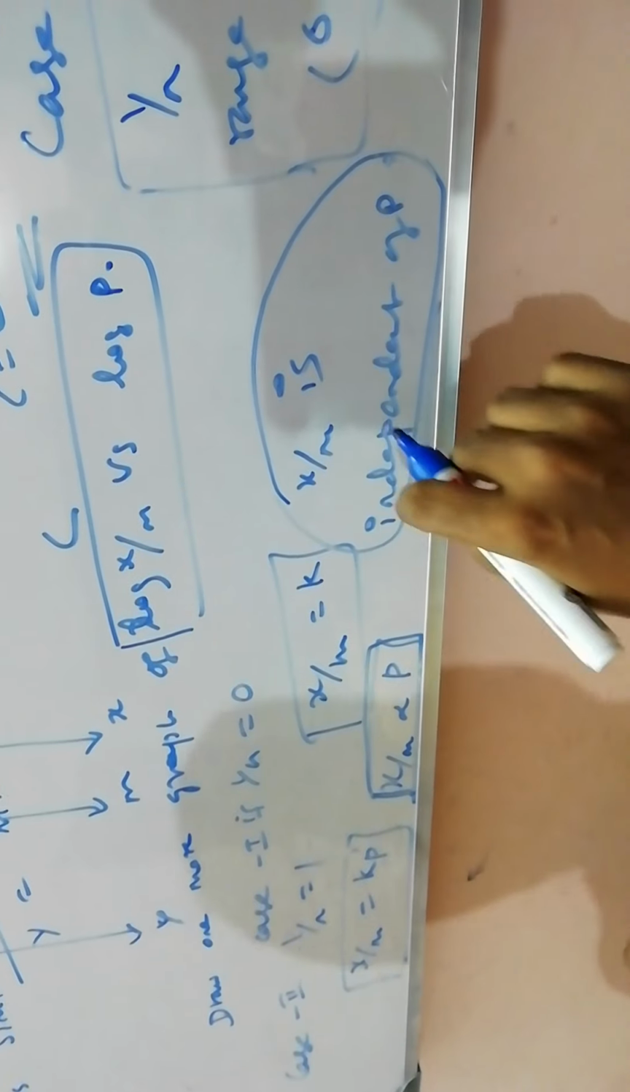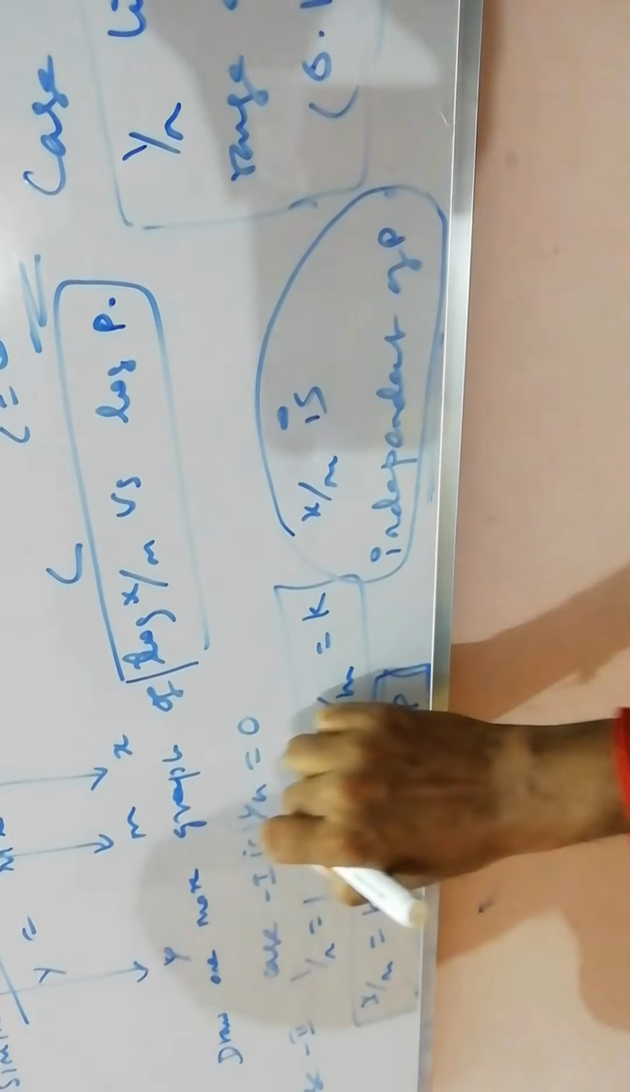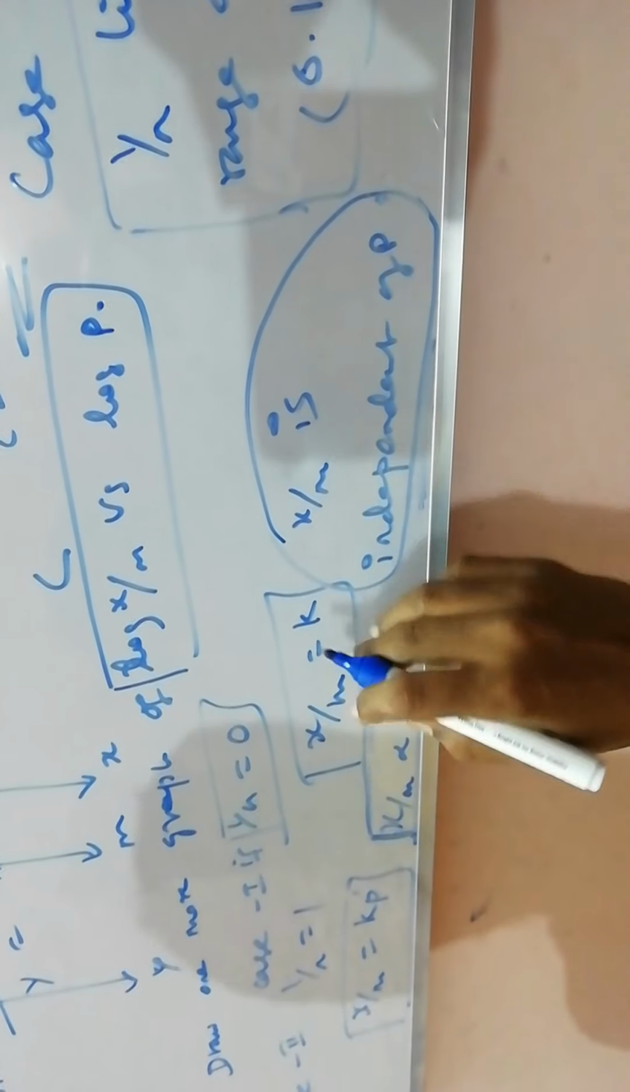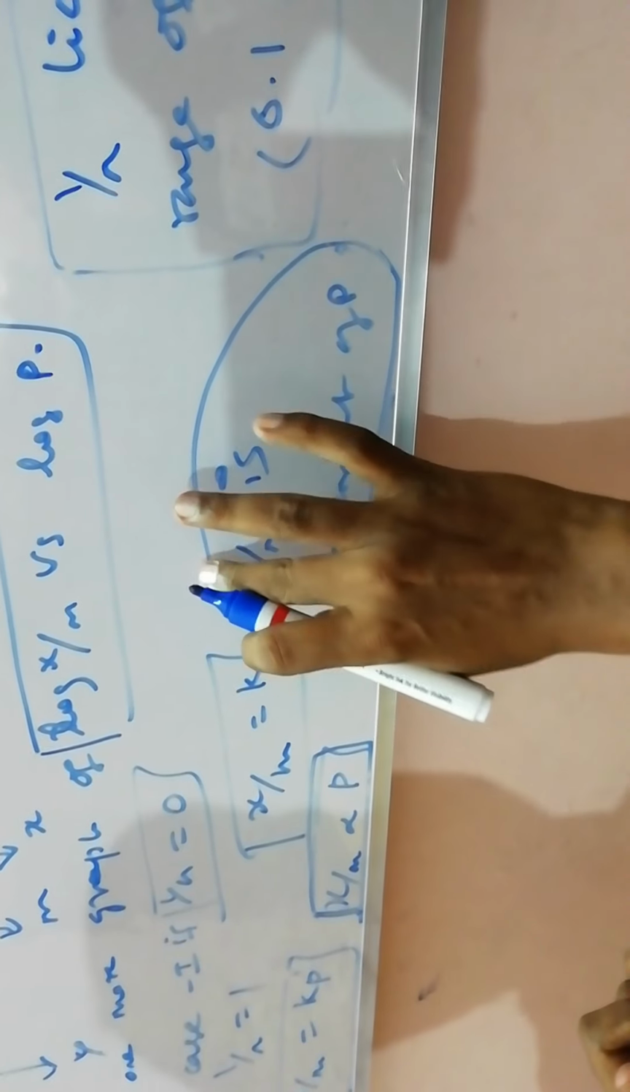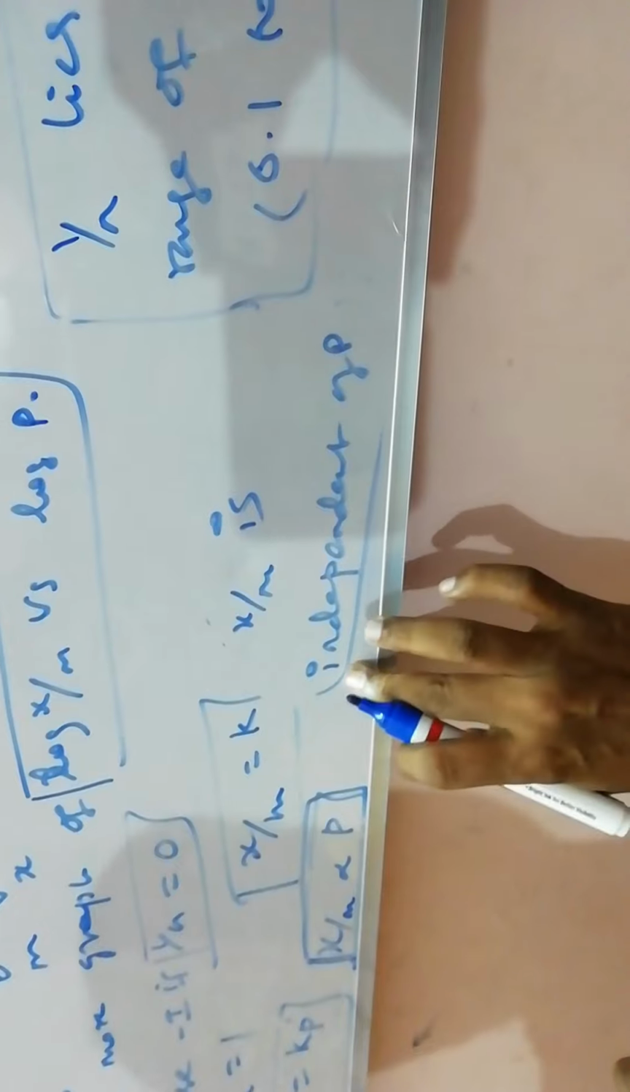Here, one mistake at this point. 1 by n is equal to 0 means x by m does not depend on pressure. That is the meaning. Just the meaning is that it is independent of pressure. That's all. One more graph.